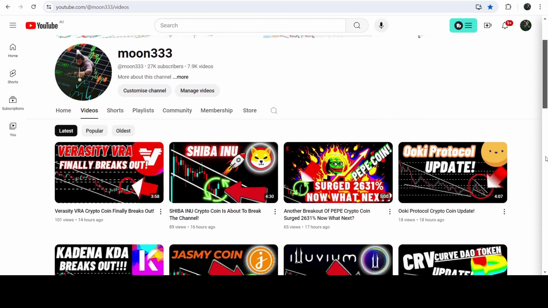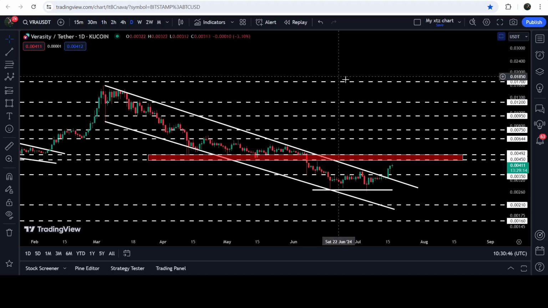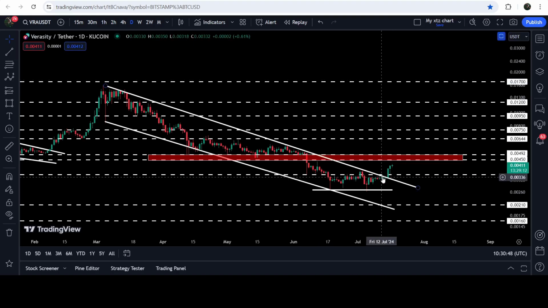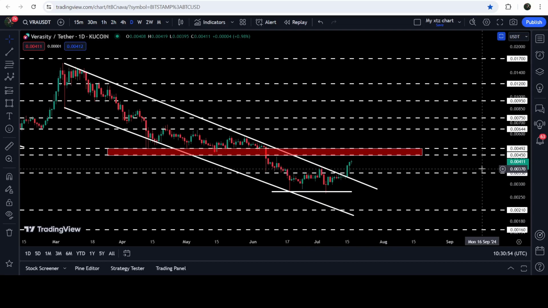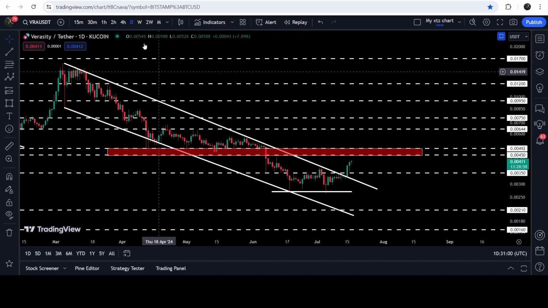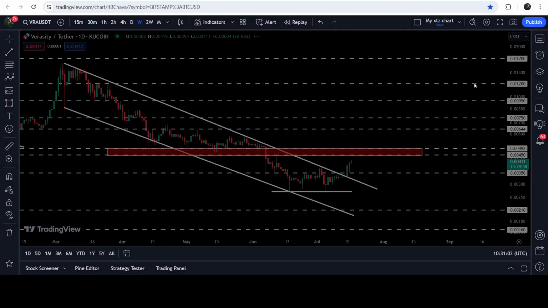As in my earlier video that I shared a few hours ago, I was telling you that Verasity has recently finally broken out of another down channel on the daily time frame chart. And now if we take a look at the live chart, you can see that after the breakout, the price has moved up, and now we are about to hit this quite strong and long-term resistance zone that starts from $0.0045 and goes to $0.00492.